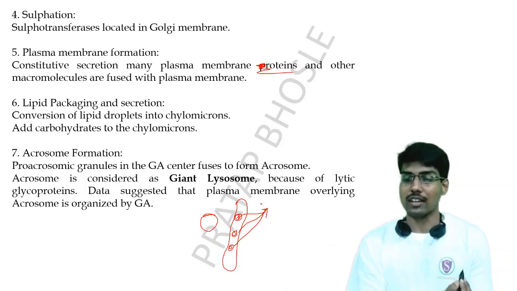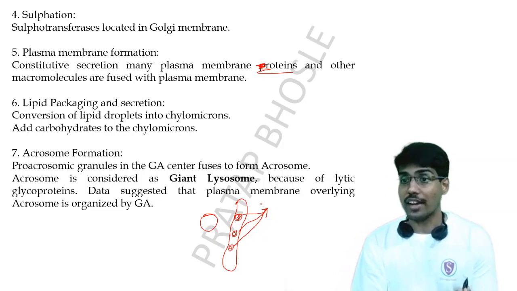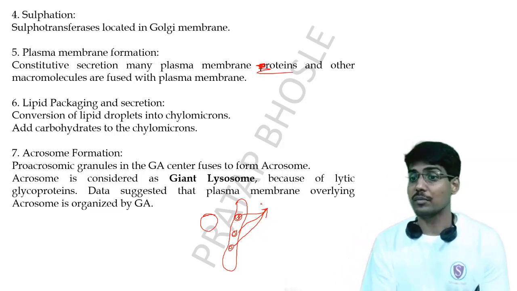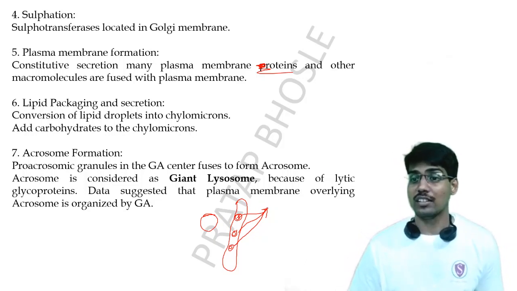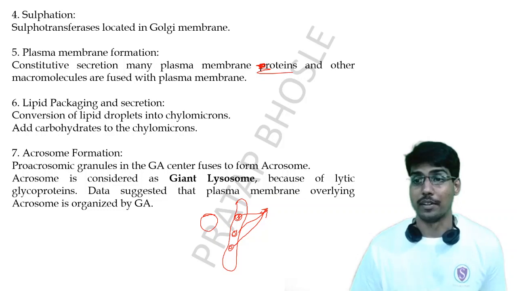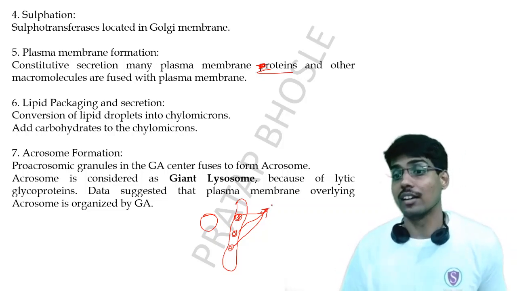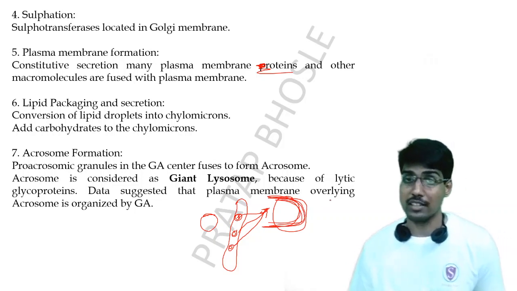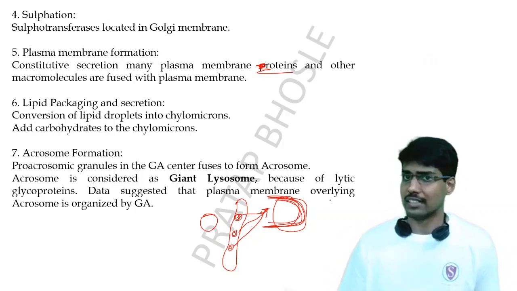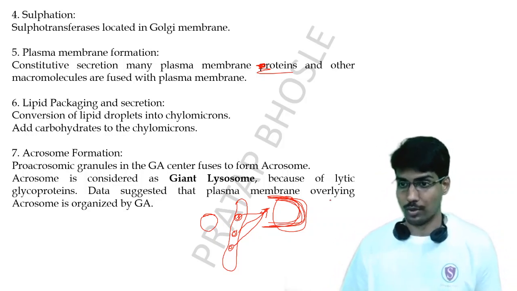And this acrosome is also considered a giant lysosome, and the reason behind it is that it is of Golgi apparatus origin, and the Golgi is also the place where lysosomes are synthesized. So whatever larger structure is formed from this acrosome is referred to as the giant lysosome. The giant lysosome is not the early endosome or late endosome. It is the acrosome.